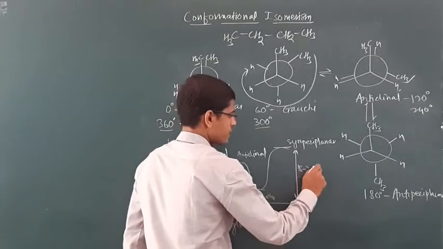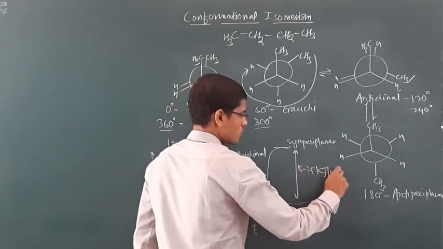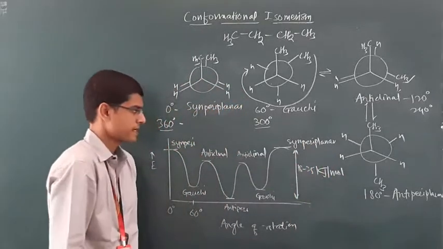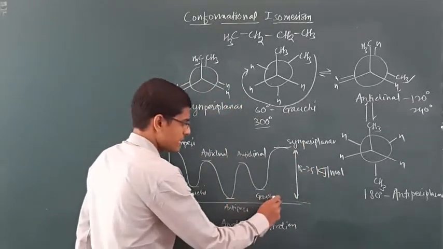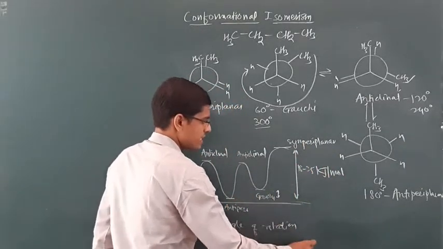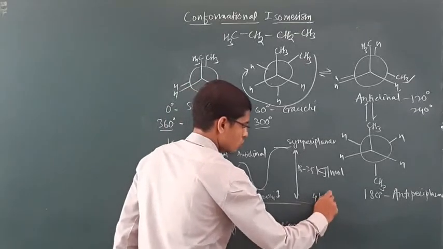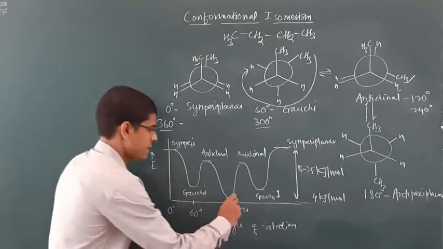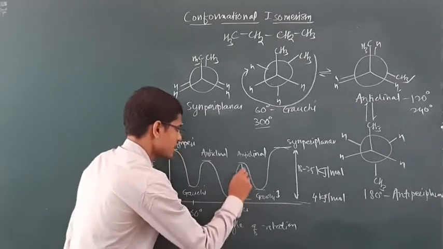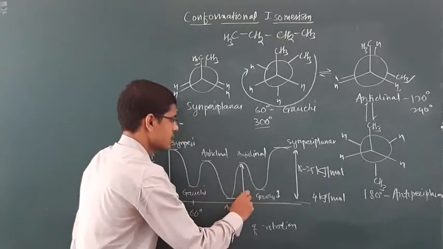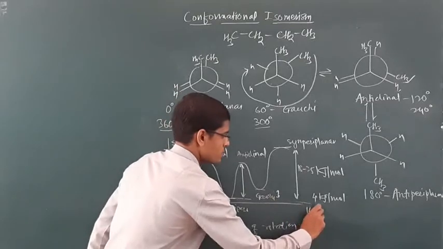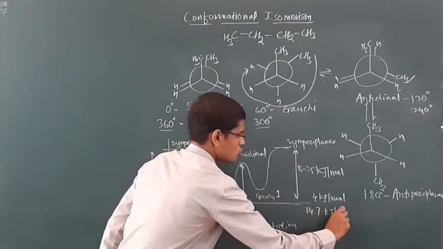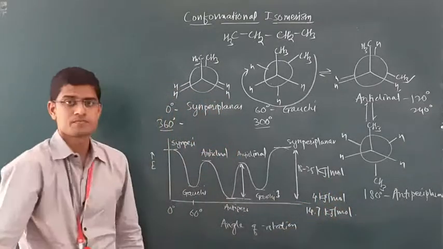is 18 to 25 kilojoule per mole. The energy gap between anti-periplanar and Gauche is 4 kilojoule per mole, and the energy gap between anti-periplanar and anticlinal is 14.7 kilojoule per mole.